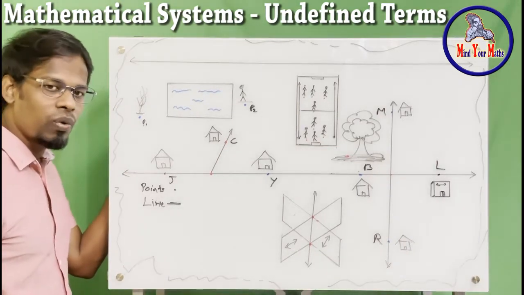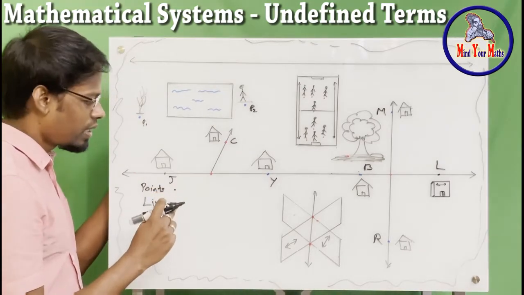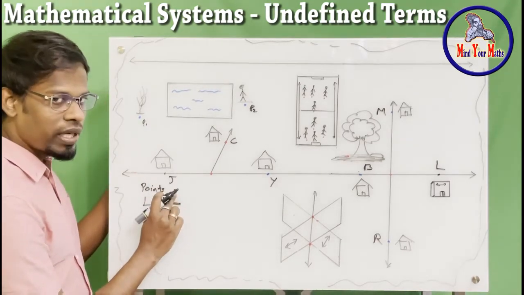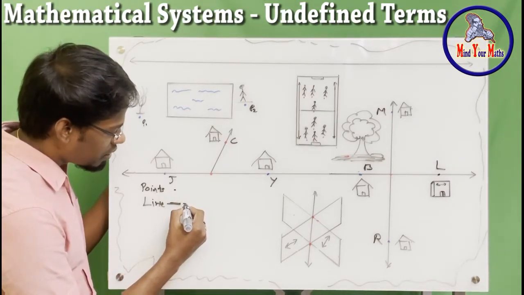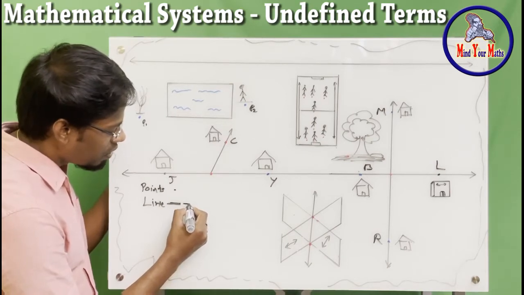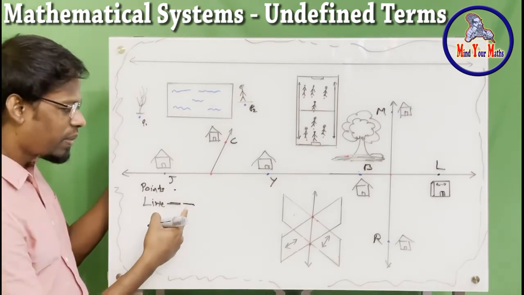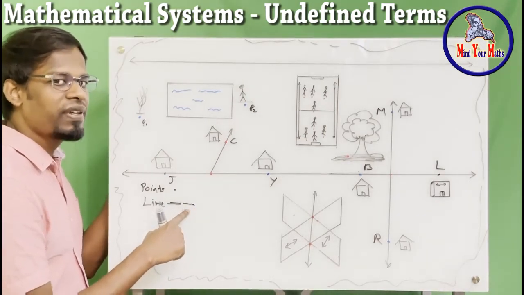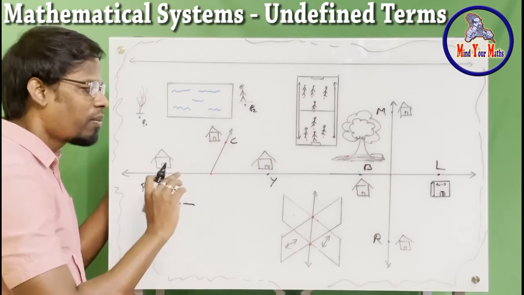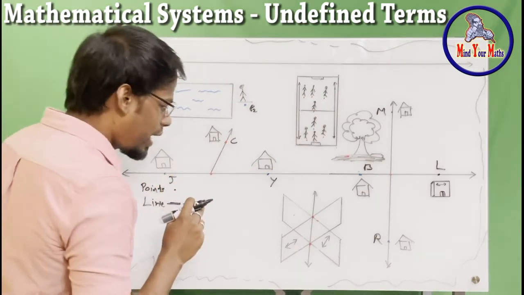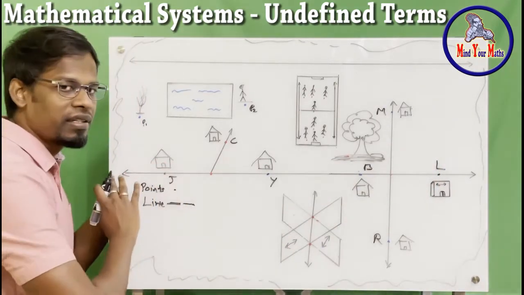Now let's see what each of them is talking about. First is the infinite set of points. The points we are representing using dots, right? If you put dots one after another, just next to each other without any gap, in a straight form, what you will end up getting is a line. Infinite number of dots, there is no count. You have to put lots of dots to form a line. And the line has no end. It goes in both directions endlessly.